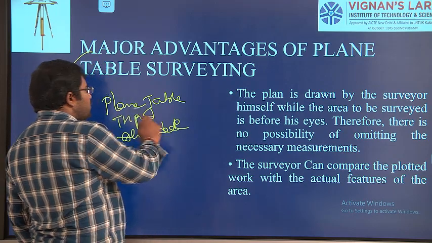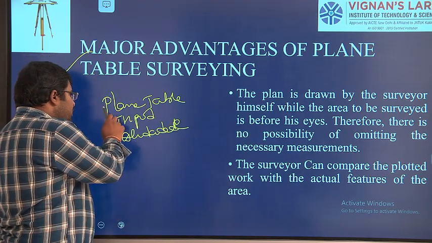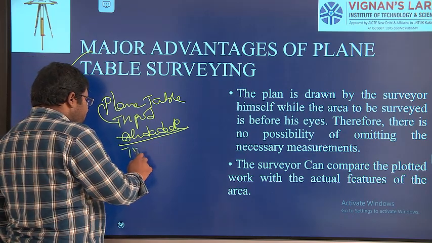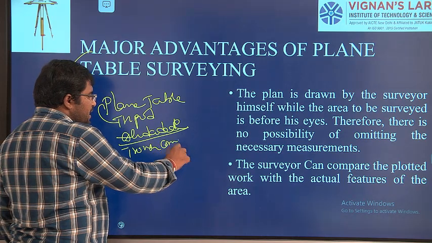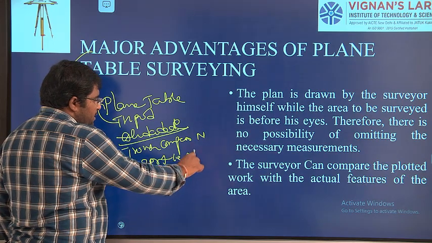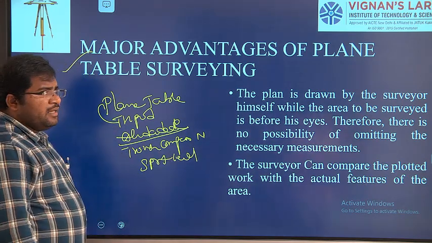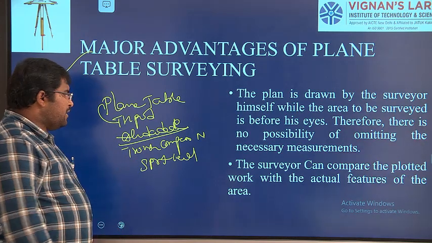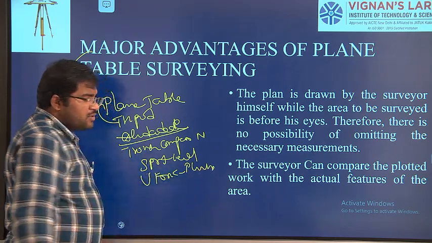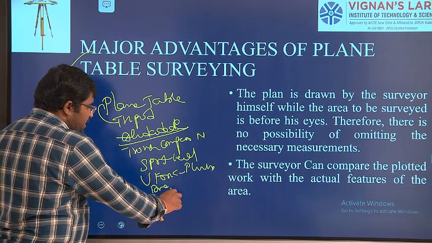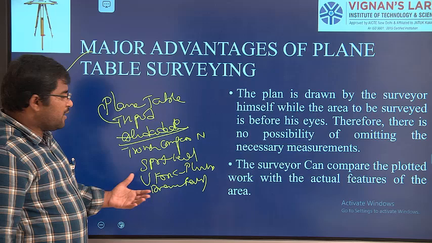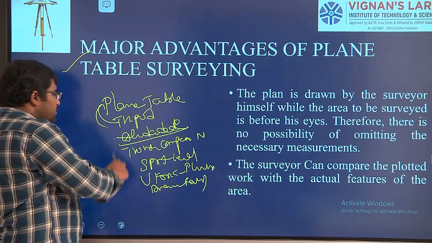The plane table is to place the paper, the tripod is to hold the plane table, and to sight the objectives we have the alidade. We have a trough compass to sight exactly the north direction, and we have a spirit level. The spirit level is going to tell us whether the surface is level. Then we have a U fork with the plumb bob. Then we saw the drawing sheet as well as the cover to protect from the rain. So these are all discussed till now, right?